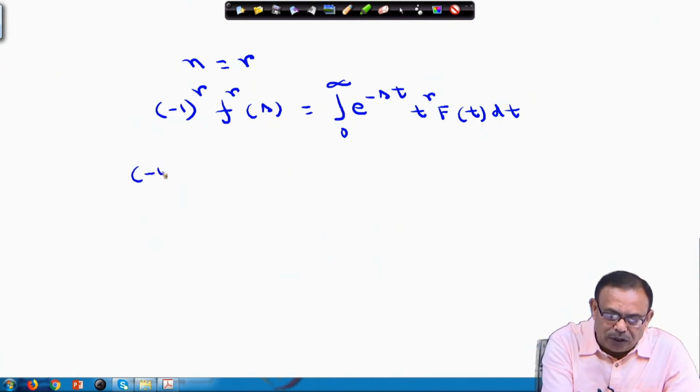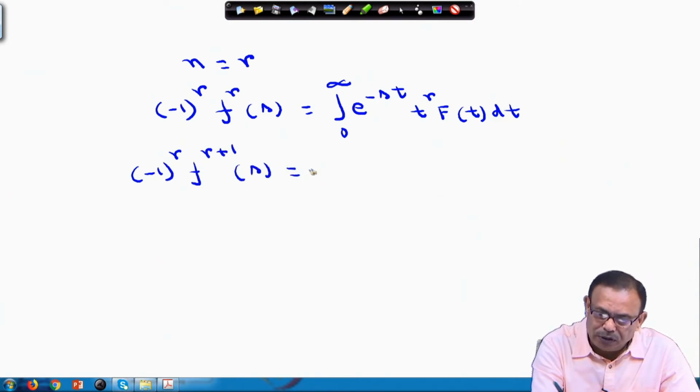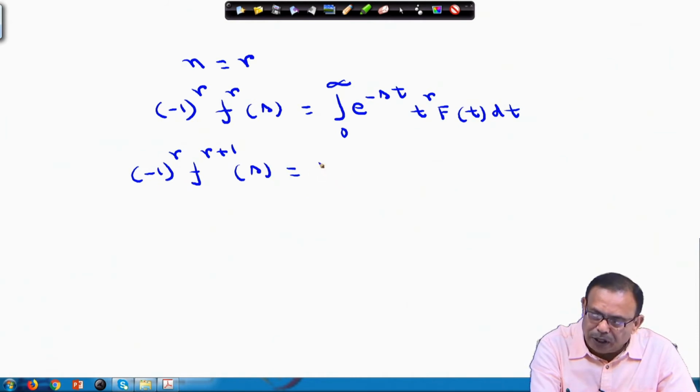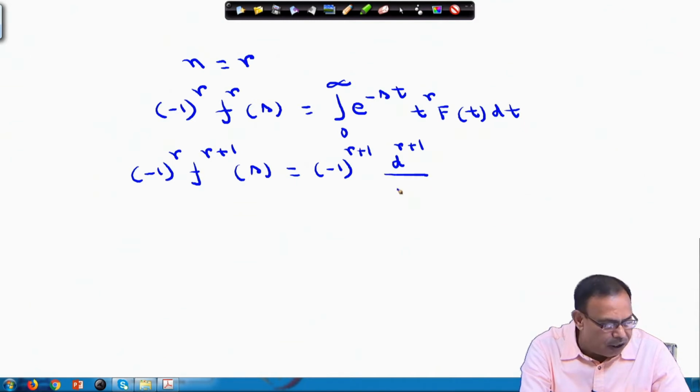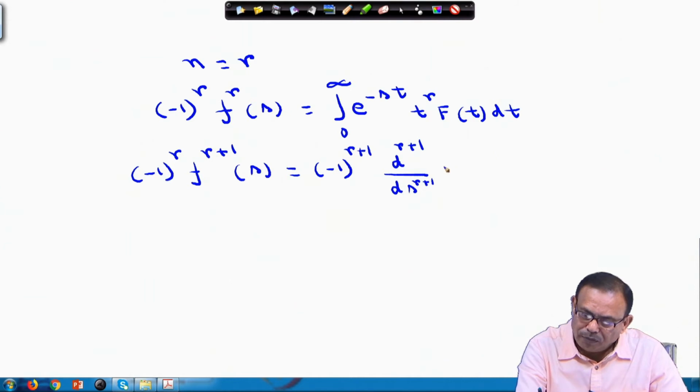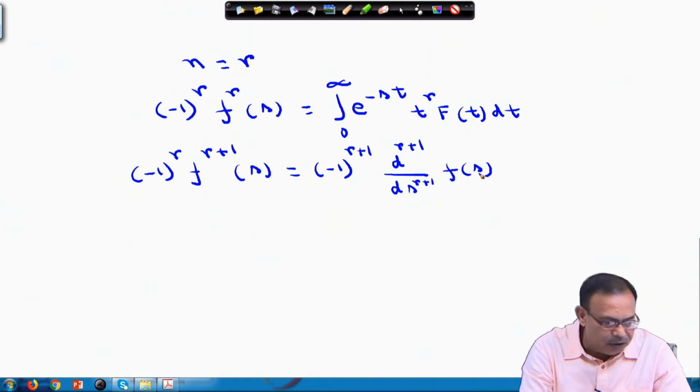So, minus 1 to the power r into F^(r+1)(s), what will be this value? This value is nothing but minus 1 to the power r plus 1 will come over here into d^(r+1)/ds^(r+1) of your F(s), that is your F(s) is this thing.